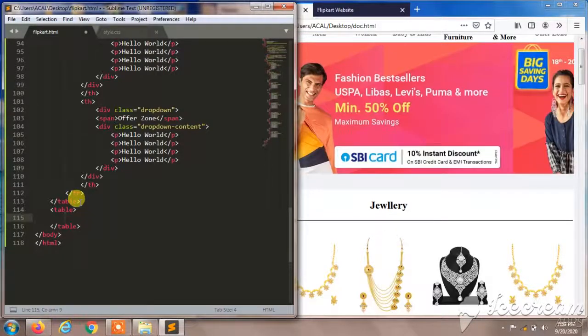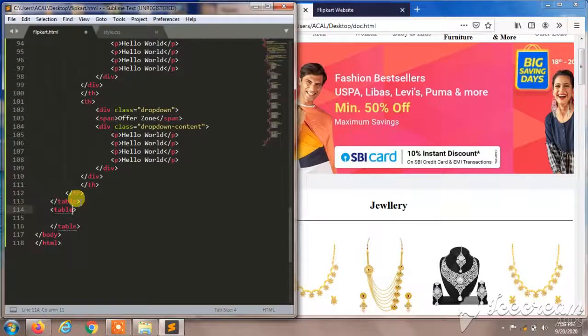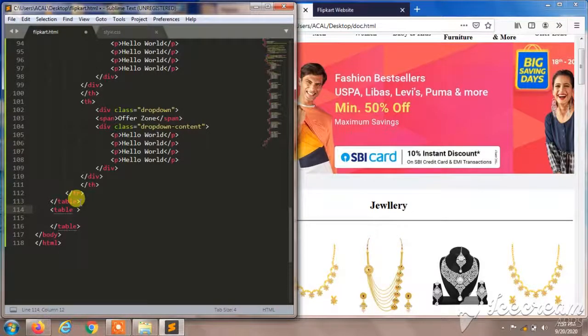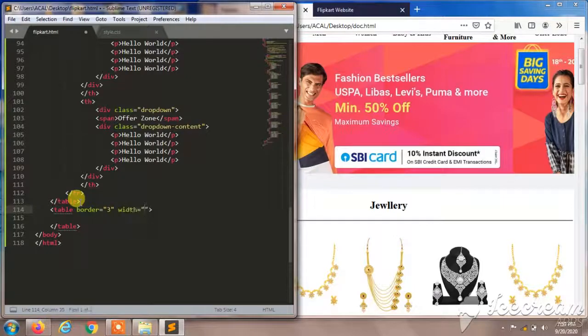So I'll give folders and images and all in my description. You can copy that. So I'll give border will be 3 and width will be 100%.